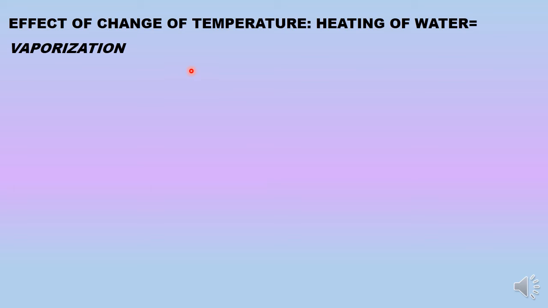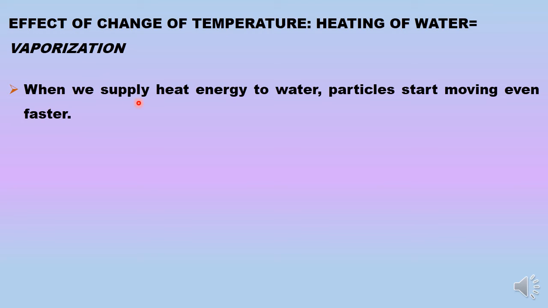So after learning about solid to liquid change, we are going to talk about liquid to gaseous change. That is, when we heat liquid water, it vaporizes. So we are going to talk about vaporization. When we are supplying heat energy to the water, it will start heating up from whatever the room temperature is. And when we are providing energy in the form of heat, we are actually increasing the kinetic energy of the particles, so they will start moving faster.